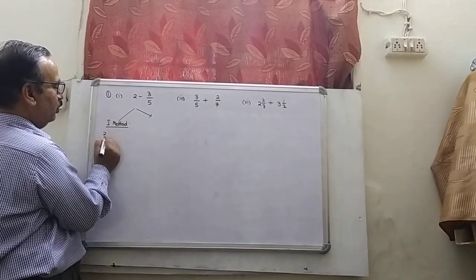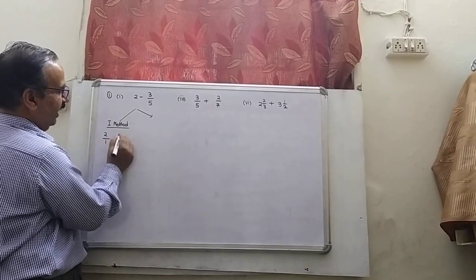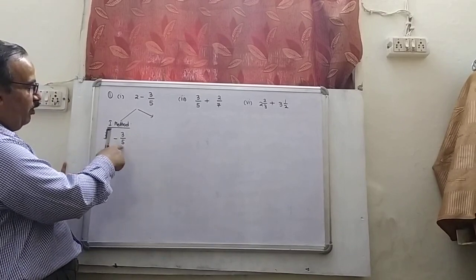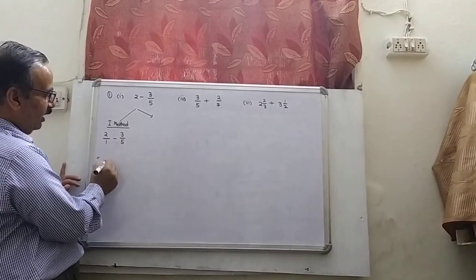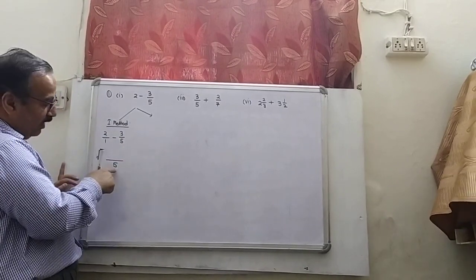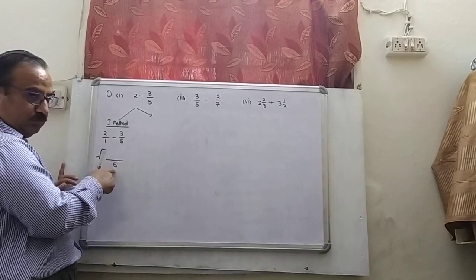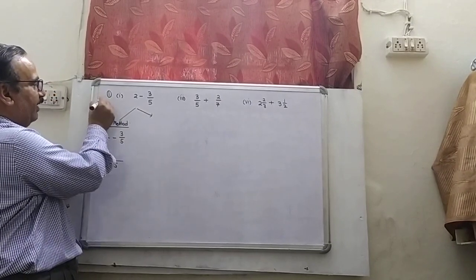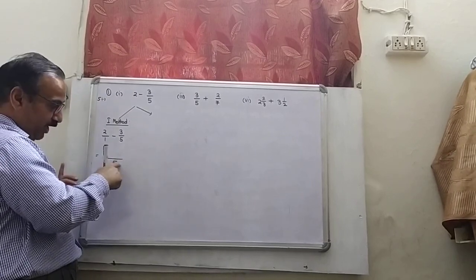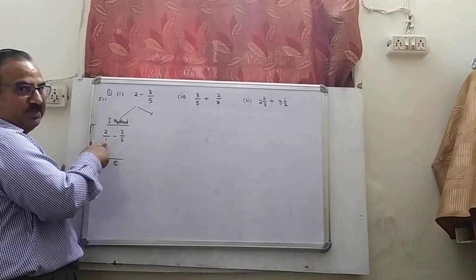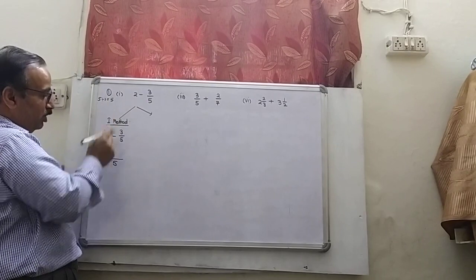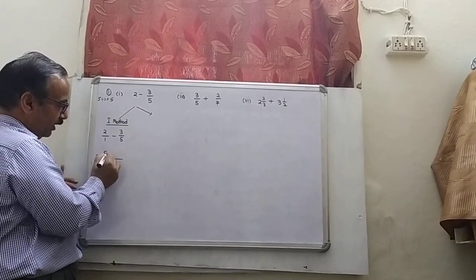I'll write it as 2 upon 1 minus 3 over 5. Then I'll take the LCM of 1 and 5. LCM of 1 and 5 is obviously 5. Now I will divide that 5 by 1. The LCM must be divided by the denominator of the first fraction. And what quotient will you have here? You will get 5. This 5 must be multiplied by this 2.